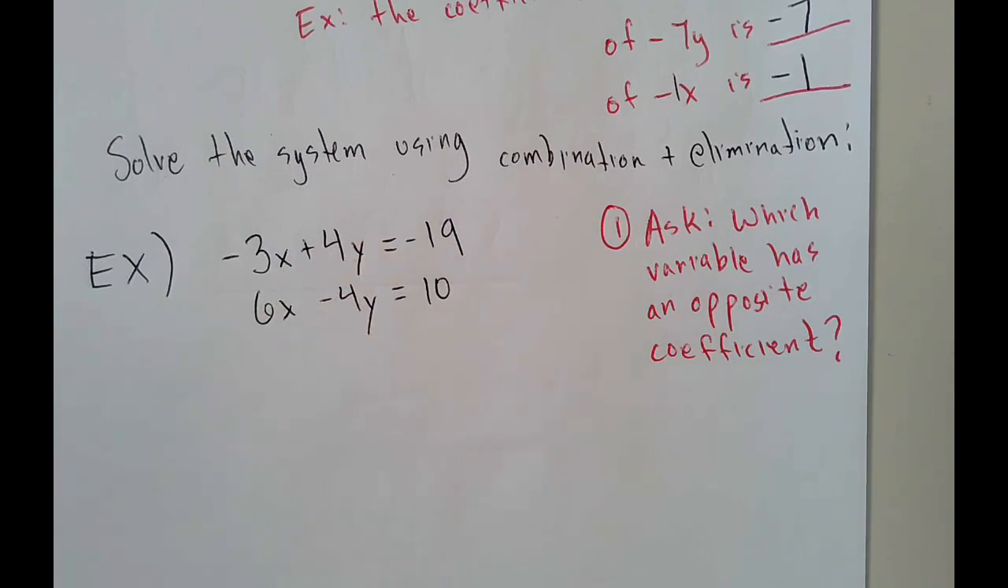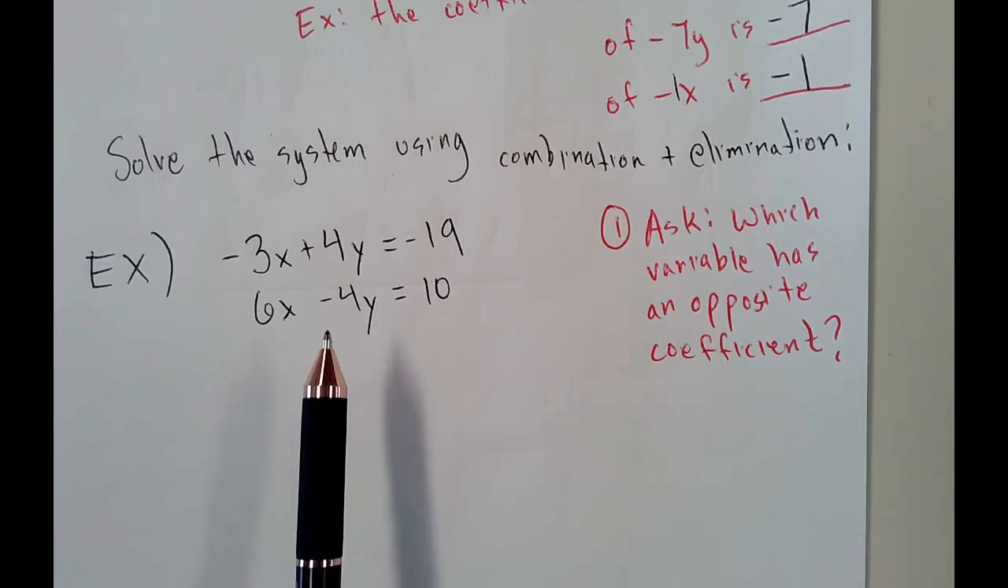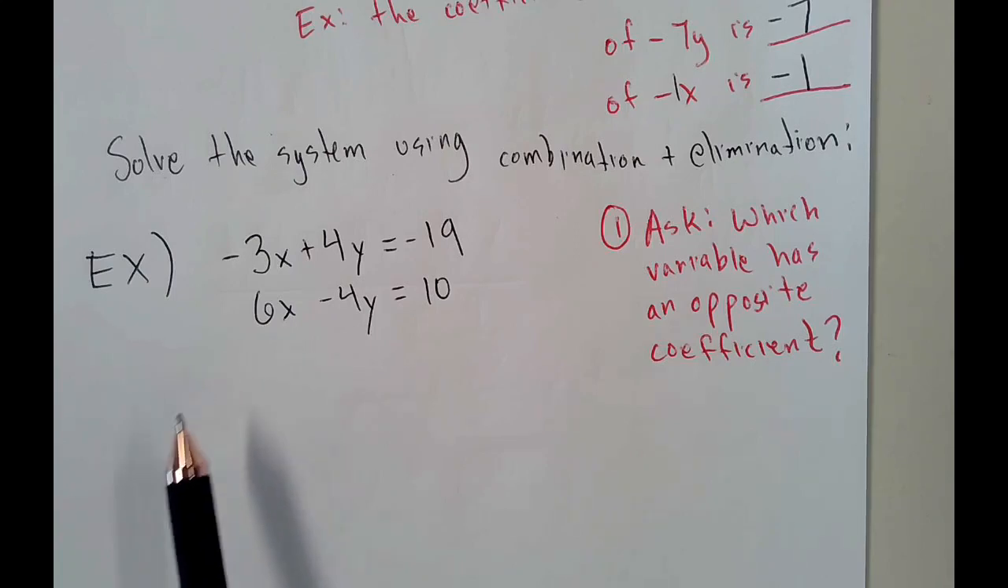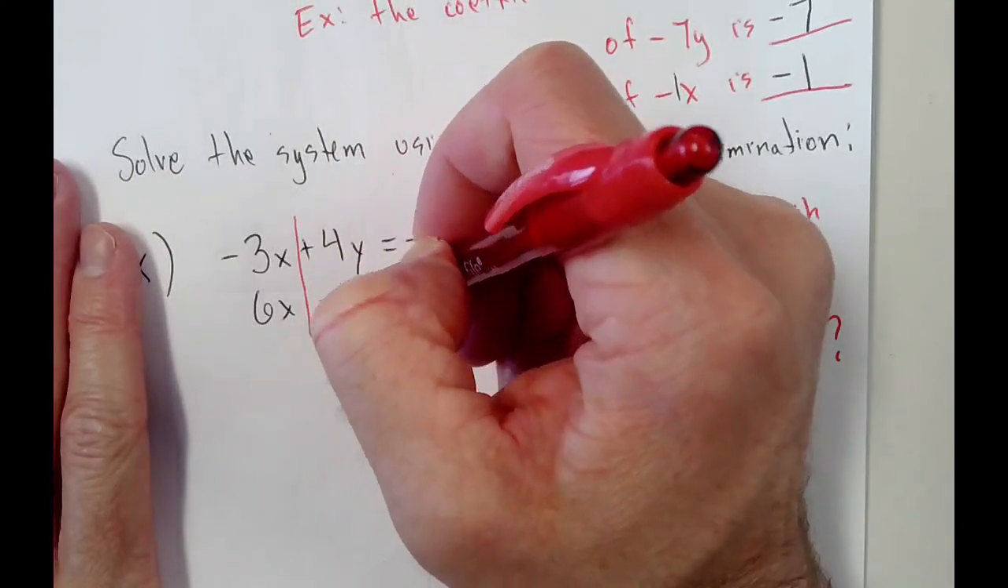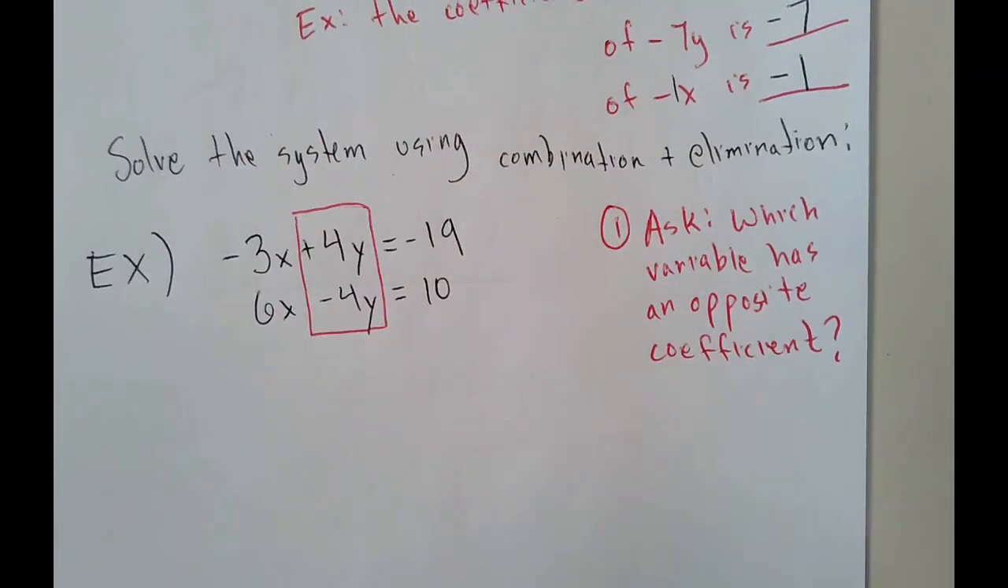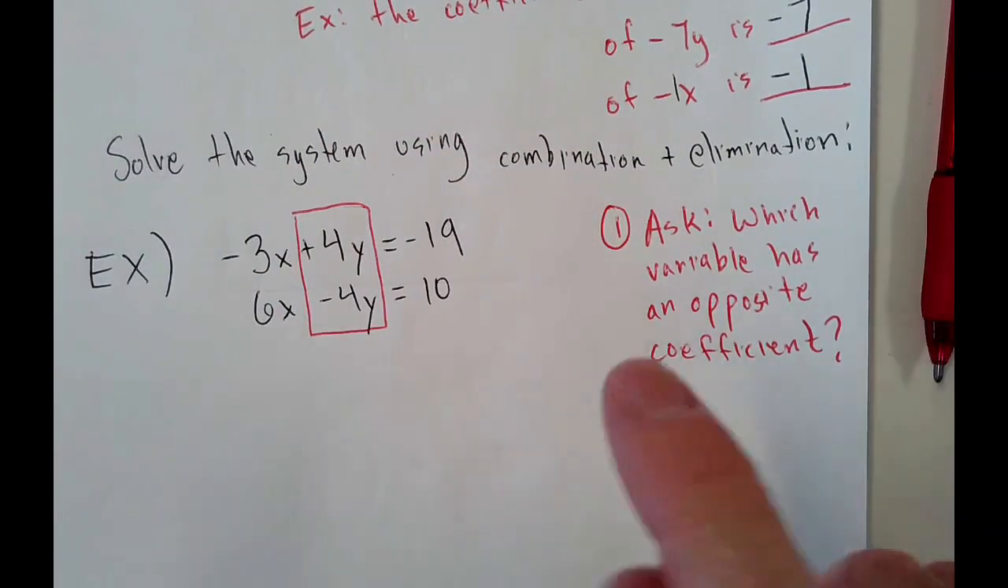So out of the two, which one has an opposite coefficient? Let me ask you a question. What's the opposite of 7? Negative 7. What's the opposite of negative 9? 9. What's the opposite of negative 1,000? Positive 1,000. Which variable has an opposite coefficient? The X or the Y? Yeah, it's the Y. So that right there is what you need to zero in on. That's what you need to look for, is the opposite coefficient in Y, or any variable that is.